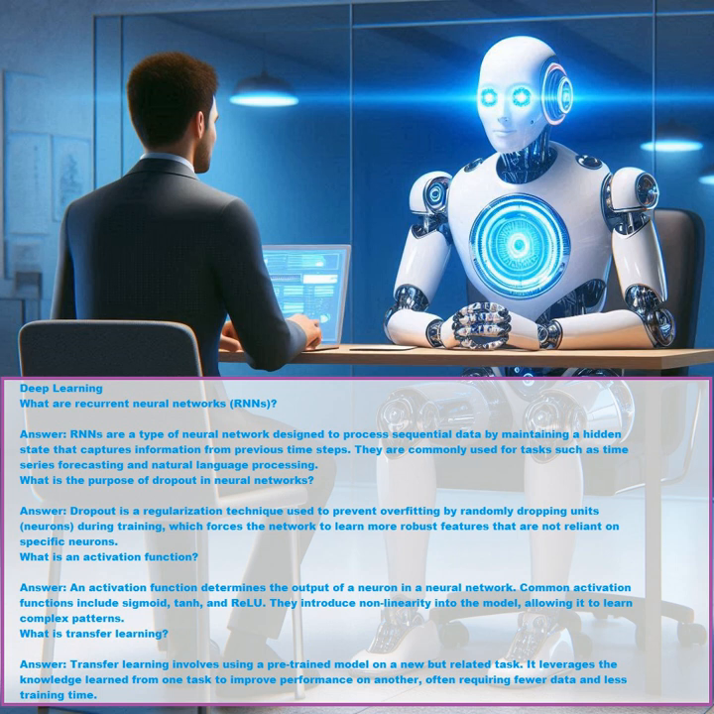What is the purpose of dropout in neural networks? Answer. Dropout is a regularization technique used to prevent overfitting by randomly dropping units, neurons, during training, which forces the network to learn more robust features that are not reliant on specific neurons.